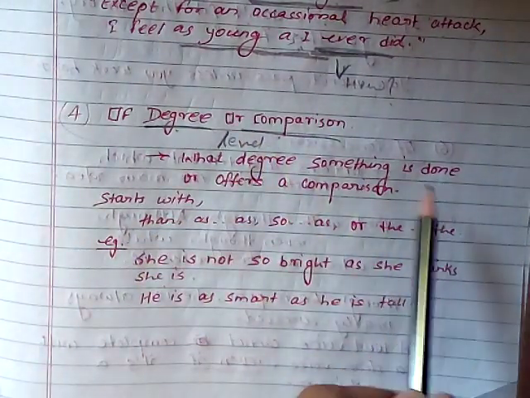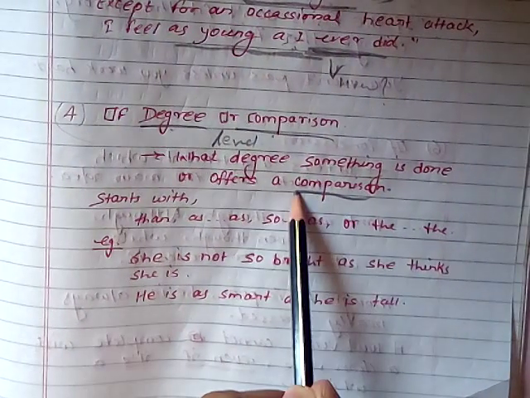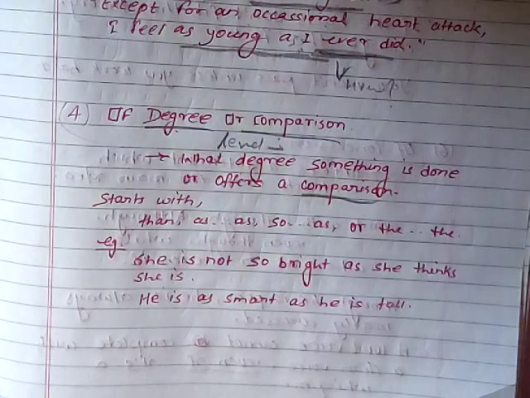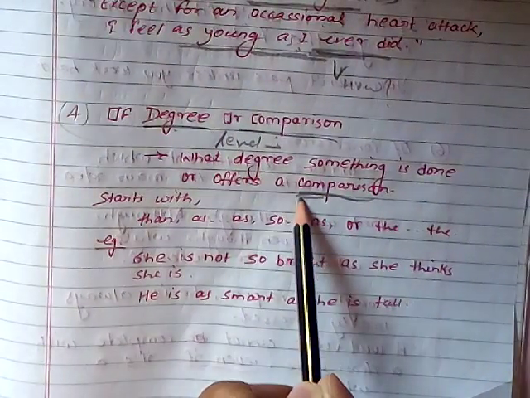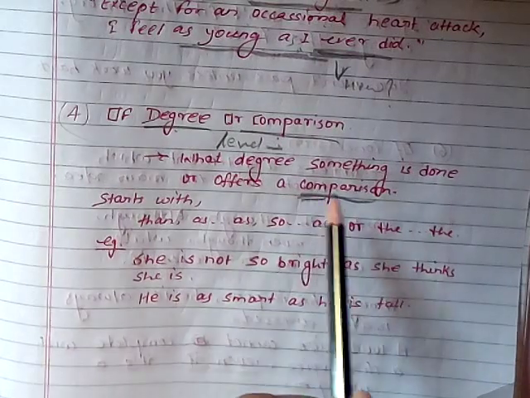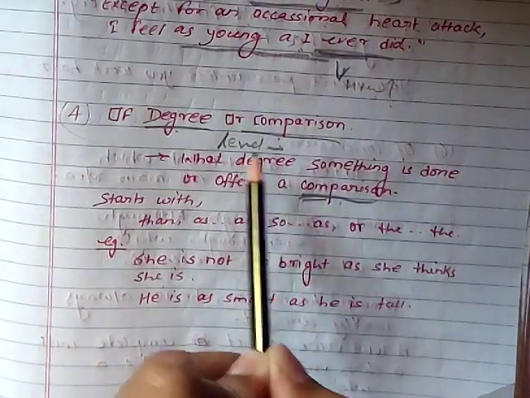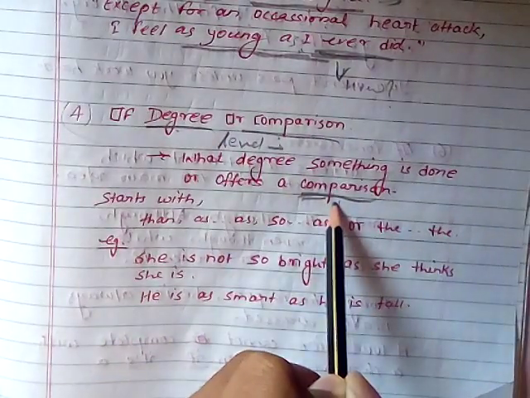Sometimes it offers a comparison. If we are seeing the level of anything, it is natural that there is a comparison. So you can understand degree and comparison as level and comparison.